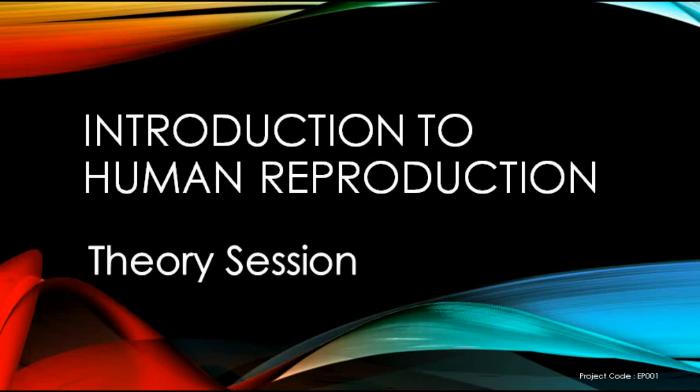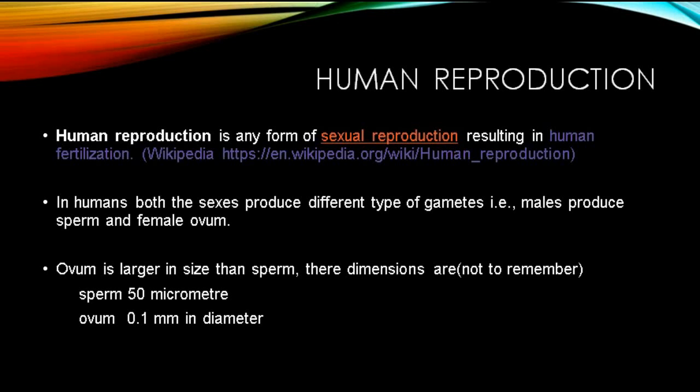This session is a brief introduction to the very important phenomena of human reproduction. Welcome to the theory session. Let us start by defining human reproduction. Wikipedia defines human reproduction as any form of sexual reproduction resulting in human fertilization. This statement in itself highlights the value of the phenomena of fertilization, about which we will deal in the coming videos.